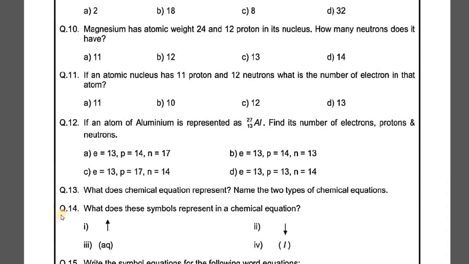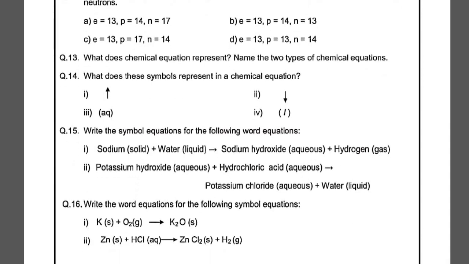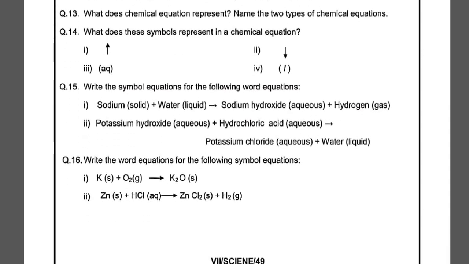Right. Let's see question number 14. What do these symbols represent in a chemical equation? An upward arrow represents evolution of a gas. The downward arrow represents the formation of a precipitate. AQ represents the aqueous solution and L represents the liquid state. I hope you all remember, and if you are not able to recall, you can go through the content we have discussed previously.